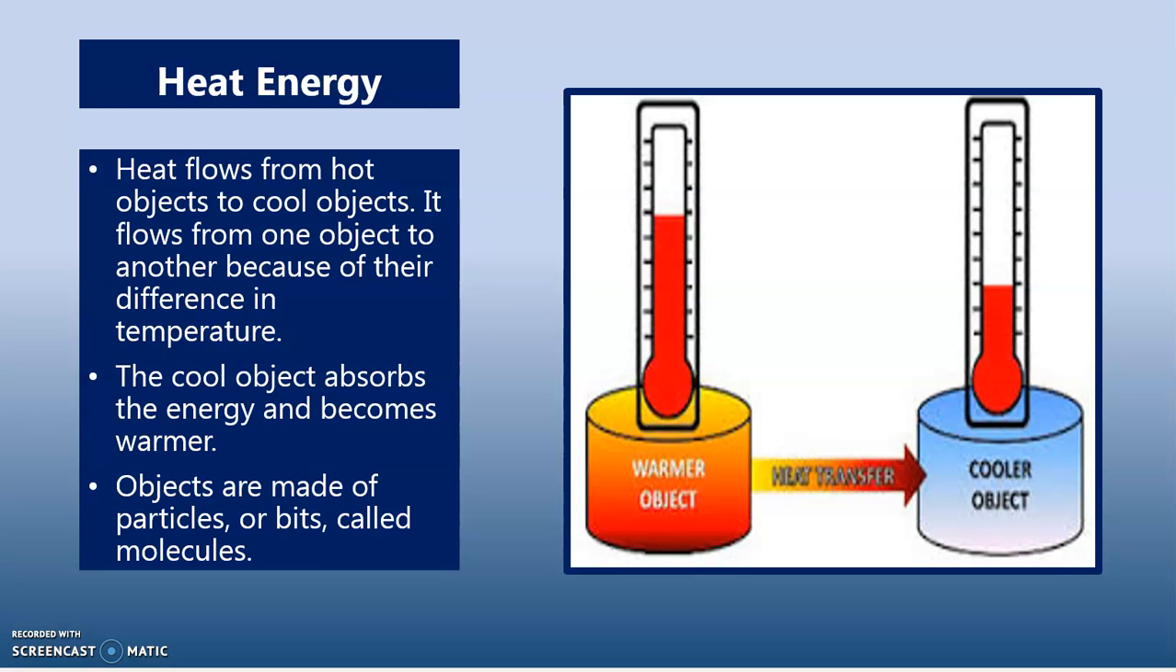Heat energy. Heat flows from hot objects to cool objects. It flows from one object to another because of their difference in temperature. The cool object absorbs the energy and becomes warmer. Objects are made of particles or bits called molecules.